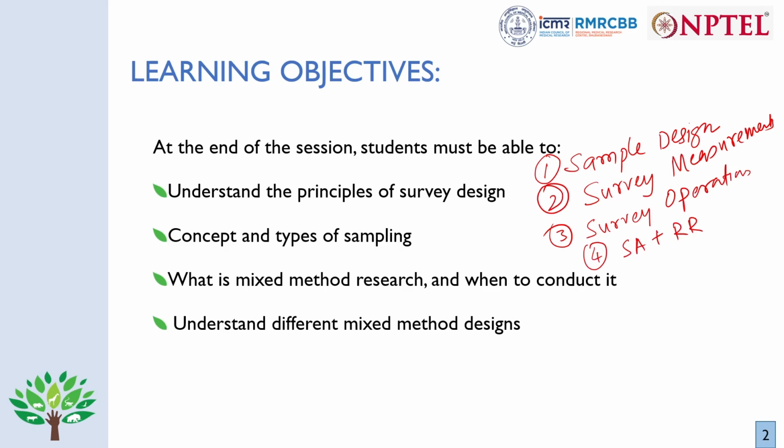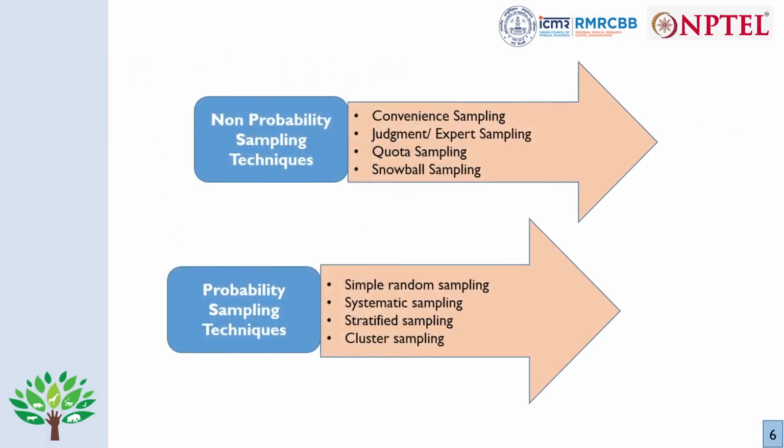And the concept and types of sampling, we had discussed. These are mainly 2 types, non-probability and probability. Under non-probability, we have purposive, convenience, quota and snowball. And under probability sampling, you have simple random, systematic, cluster and stratified sampling. This is the summary for the first part of the session.